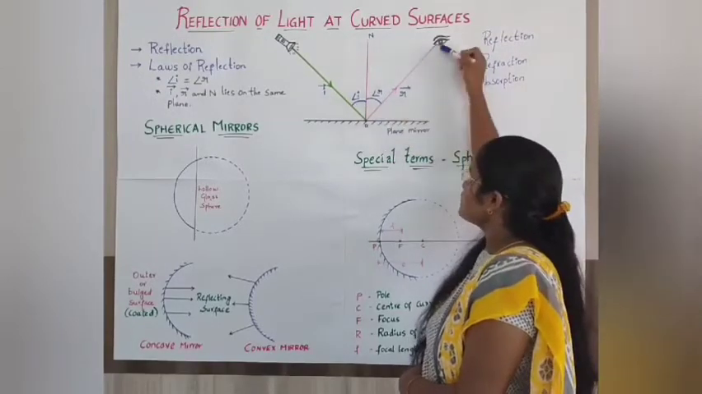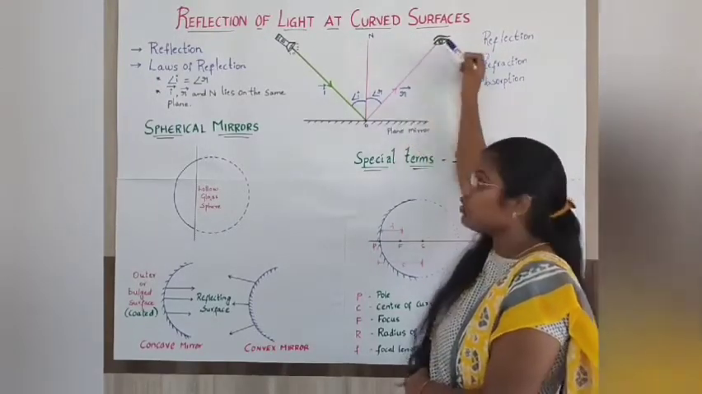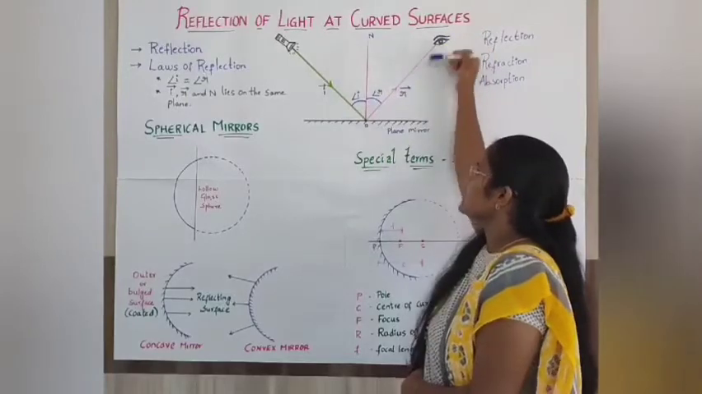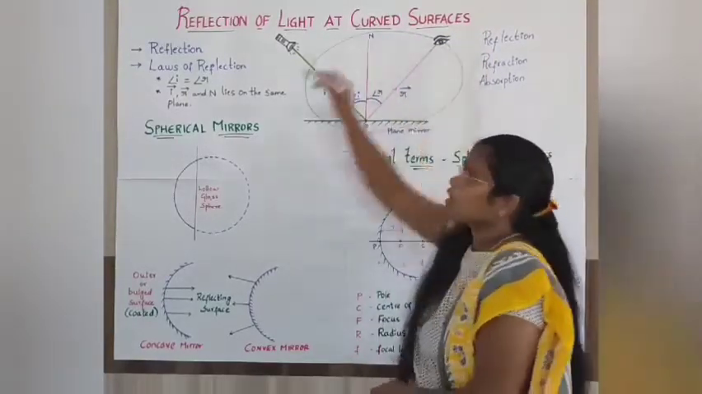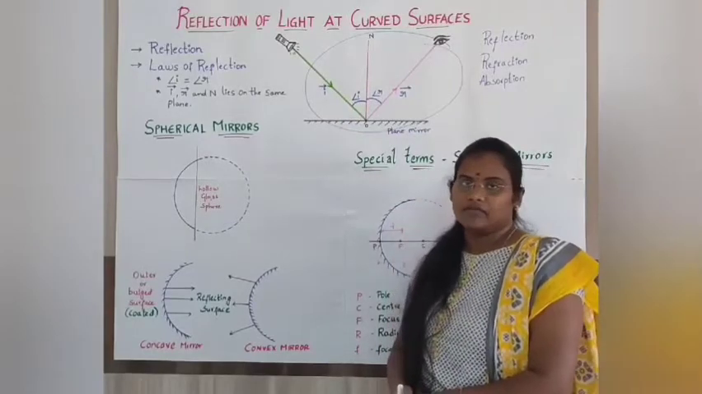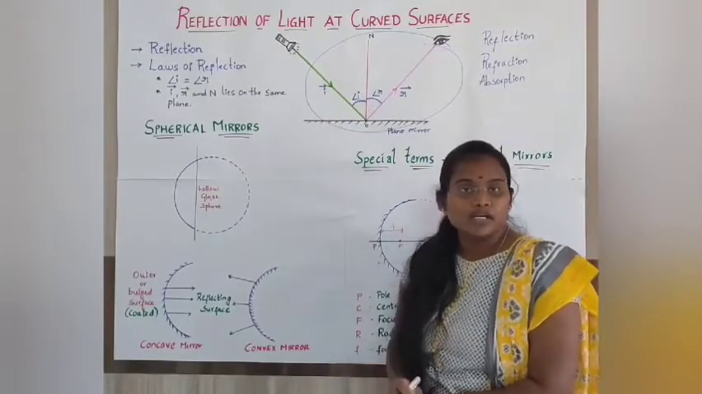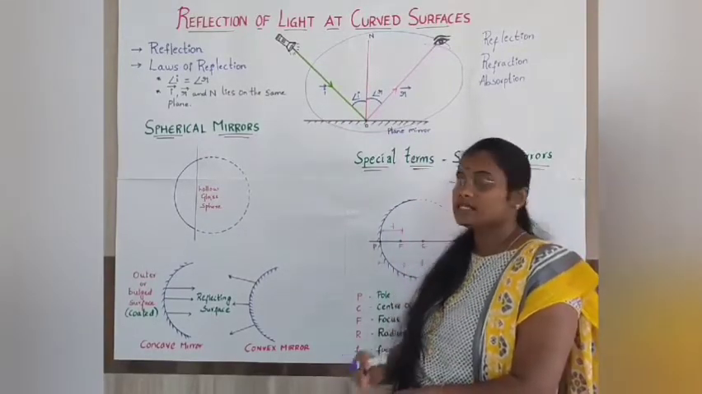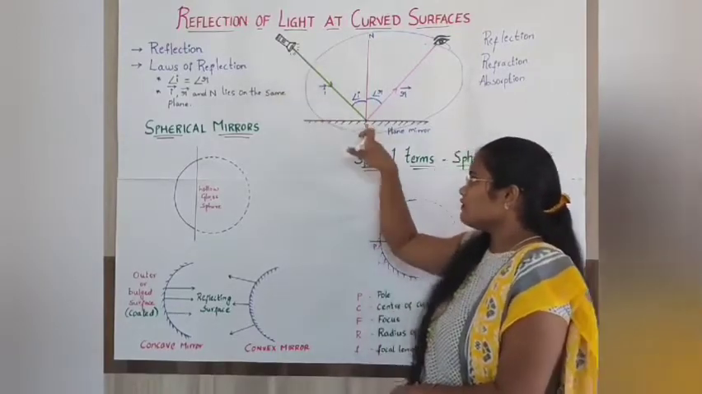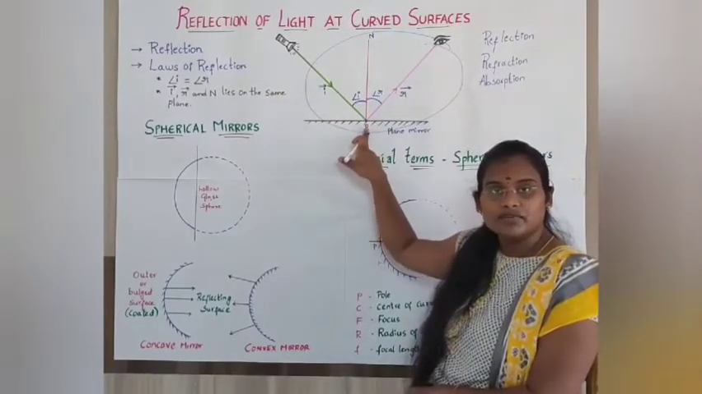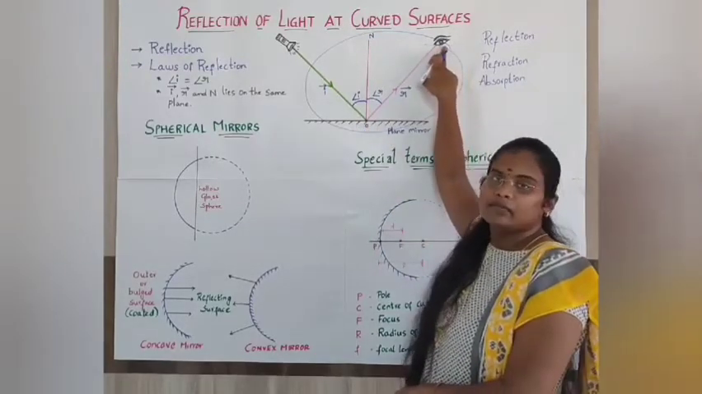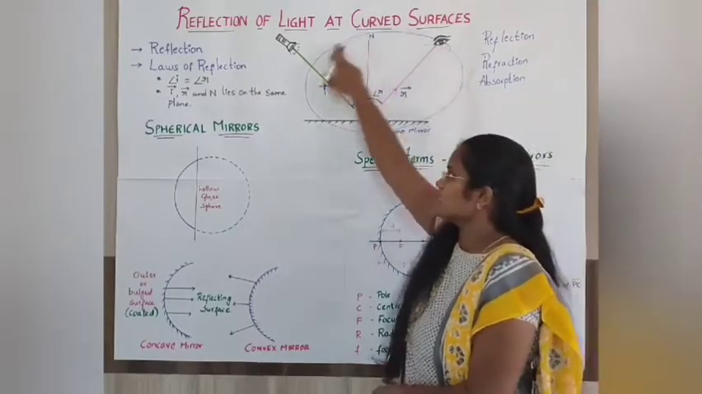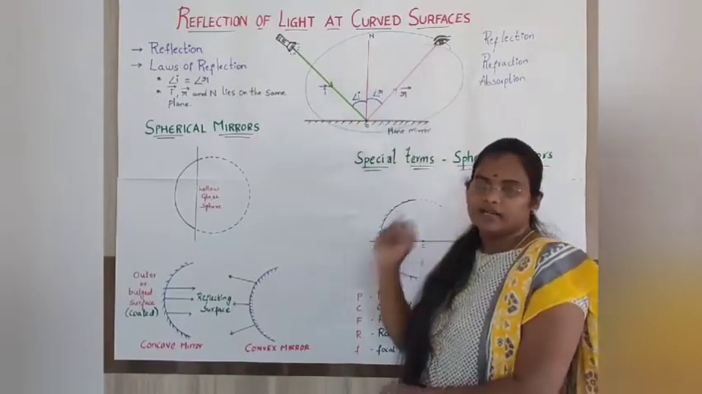This bouncing back or returning back of the incident ray is nothing but the reflected ray, and this entire phenomenon is called reflection. The point of incidence is where the incident ray touches the mirror. From the point of incidence, the incident ray bounces back. That ray is called the reflected ray, and this entire phenomenon is called reflection.